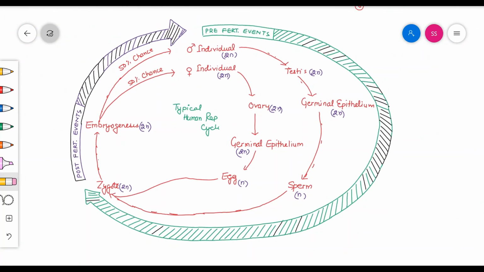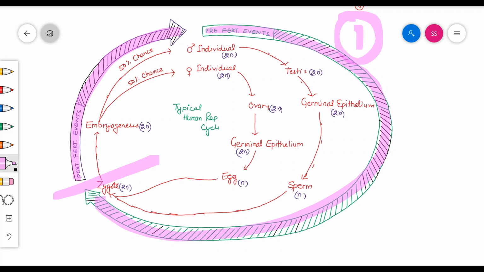As you saw in plant reproduction, this is also divided into three parts, that is pre-fertilization events, fertilization, and post-fertilization events. These are the three events.